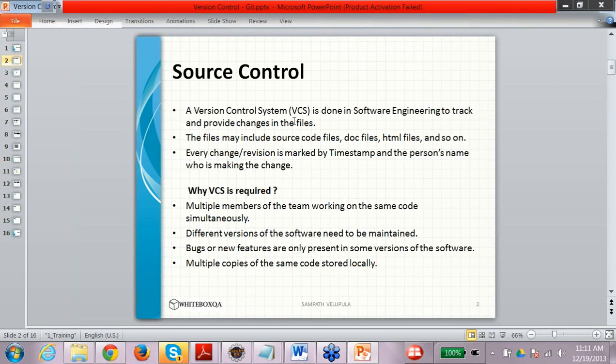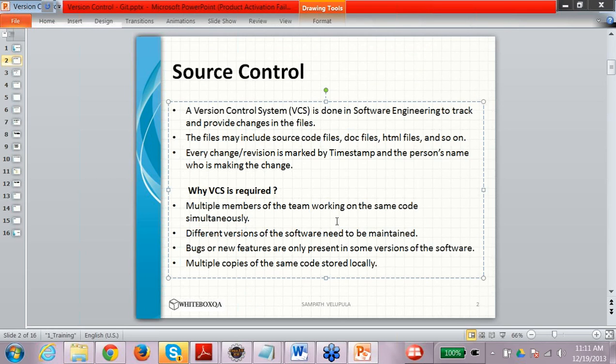a source control tool or a version control system is used to track and provide changes in the file. As I've mentioned, those files can be any files, like doc files, test data files, as you would be using a lot of them, any kind of script that you would be using, or any kind of XML or config files, everything which is related to your project. So everything needs to be put into the central repository.